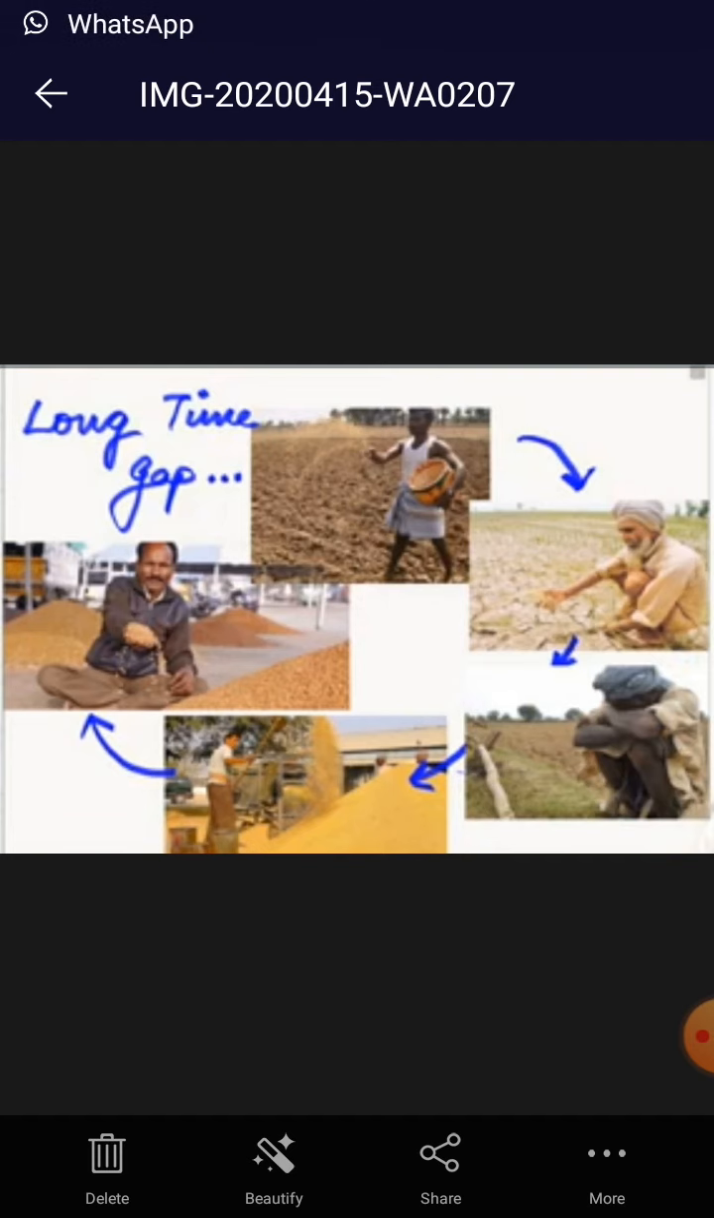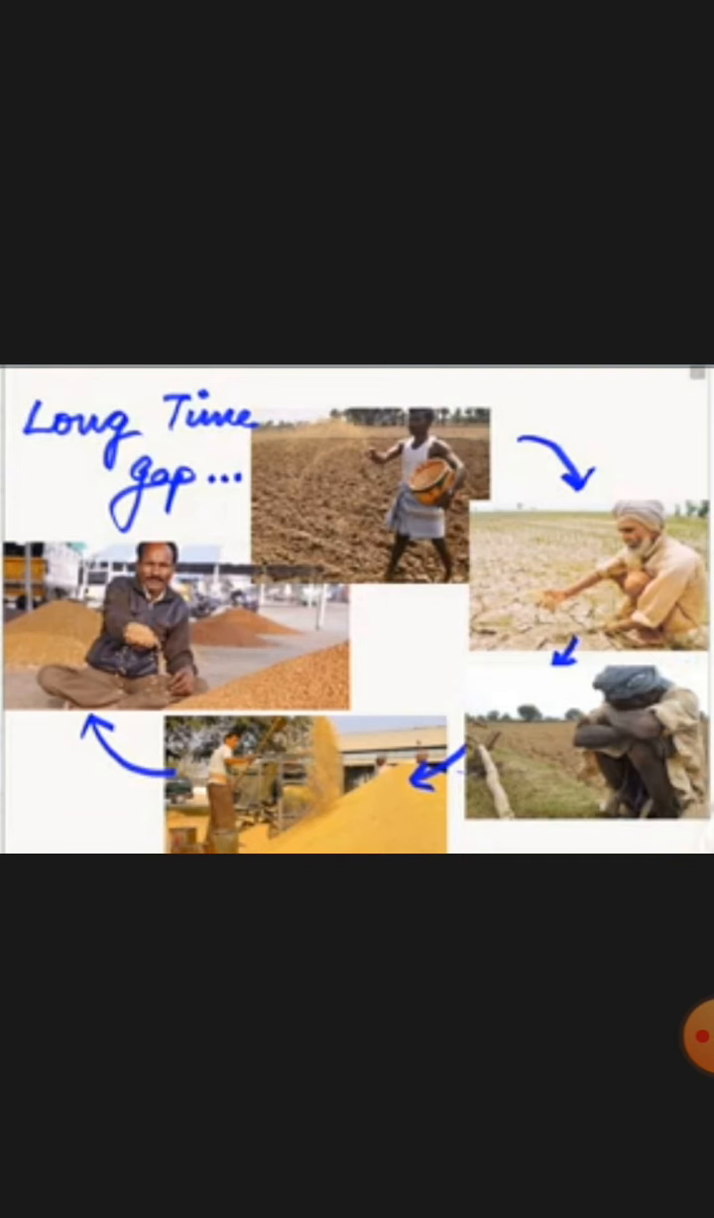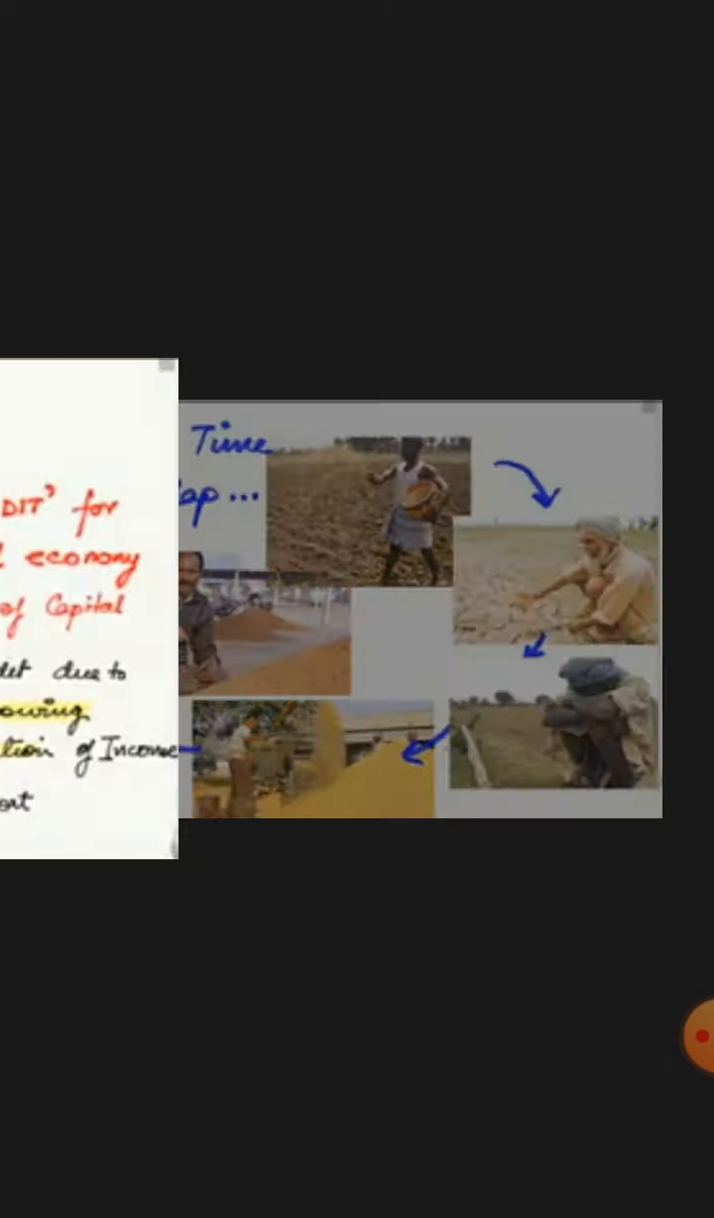Because the farmer will sow the seed of the plant, then he will grow it, and in case the crop fails, then he is not going to get any returns. Similarly, if the crop grows well, then it needs to be harvested, cleaned, packed, and then put up in the market for sale. So the gestation period is very long.